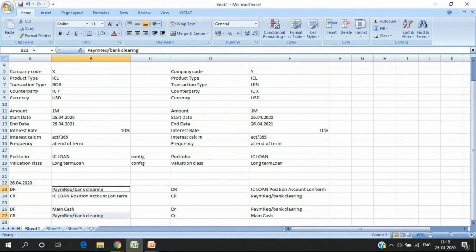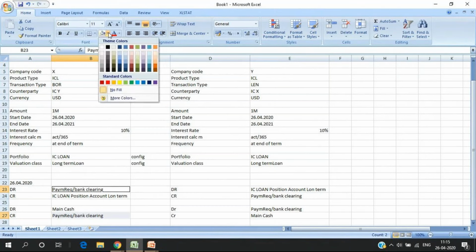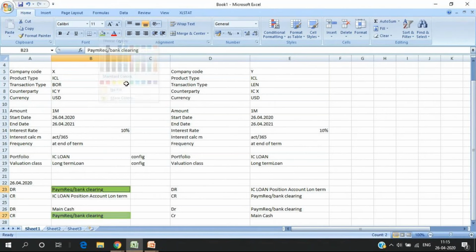If I try to just this and this become zero, so my final accounting remains between main cash and IC loan. Similarly here, okay. Now this is my initial accounting that will happen when we create an IC loan.